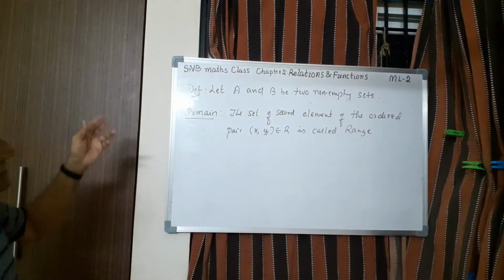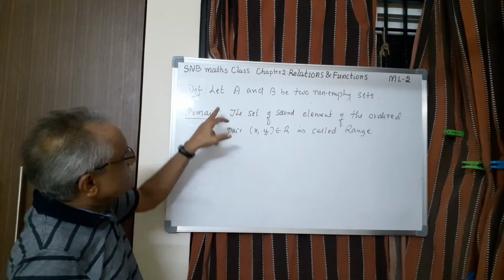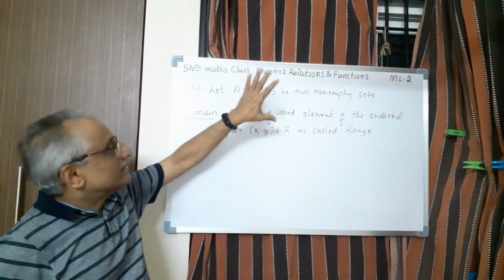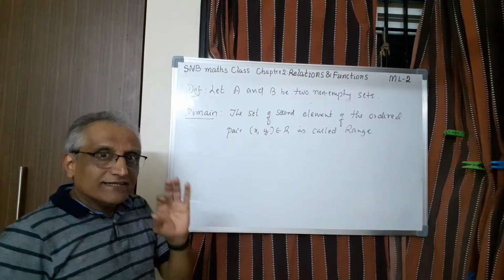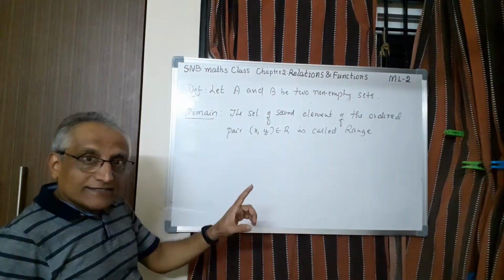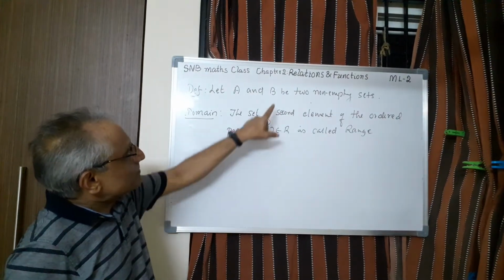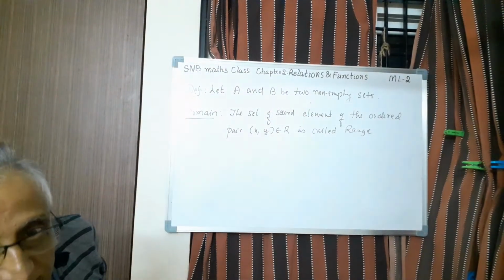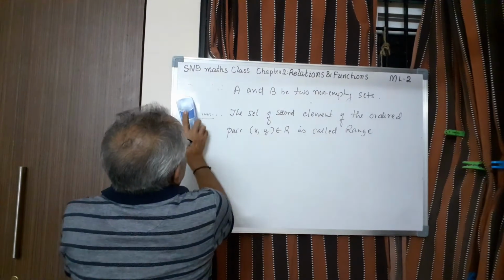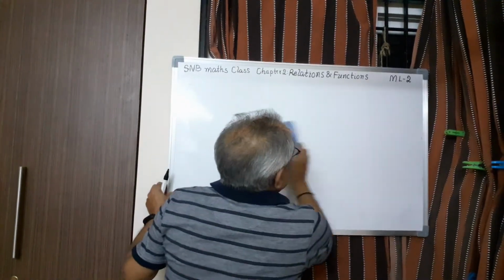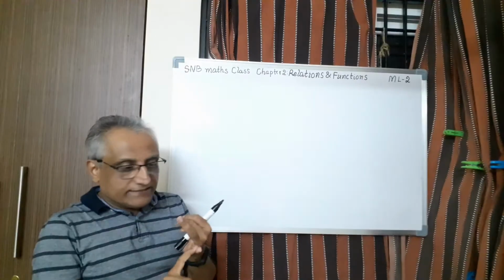And the third one is, if R is a relation from A to B, B is called the codomain. I need not write here once again. Definition is this: if R is a relation from A to B, B is called the codomain. So these are the four things which you have to remember before we proceed further. Therefore, let me sum up. First one is definition of the relation. Second one is domain. Third one is codomain. Fourth one is range. So these are the four things which you have to understand.